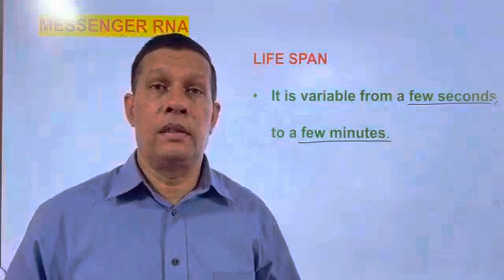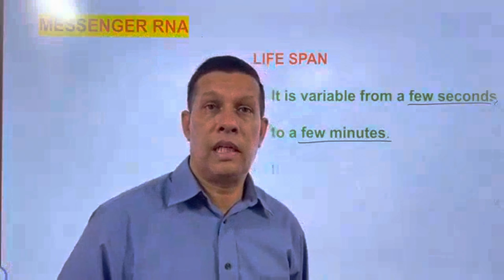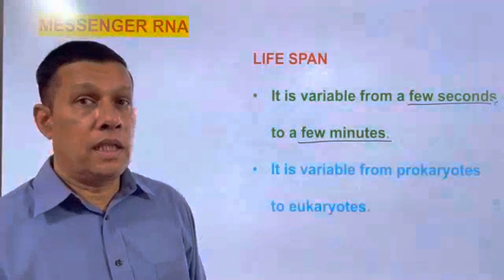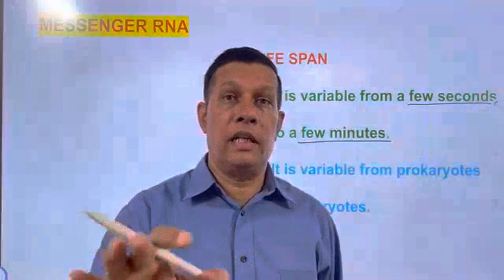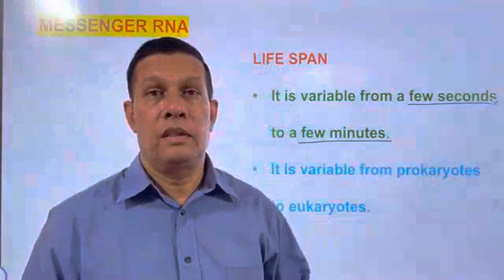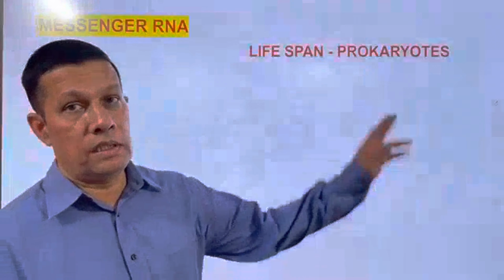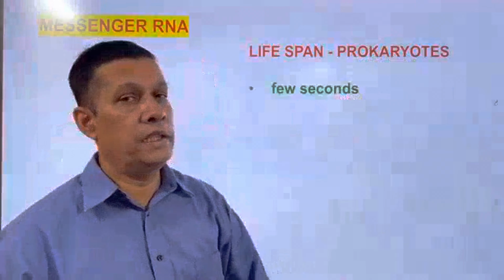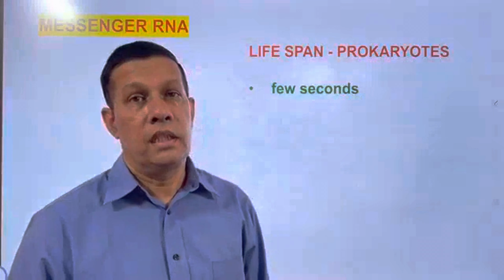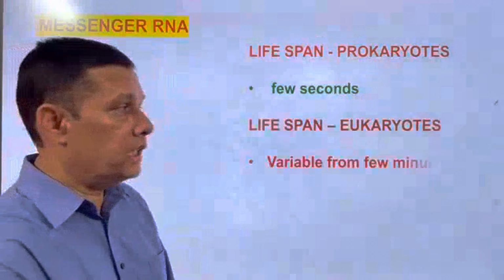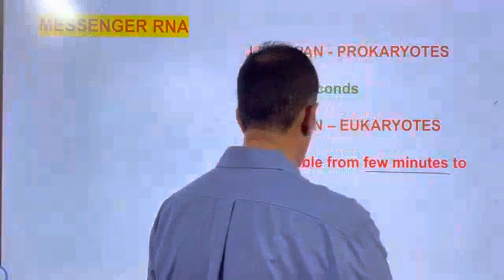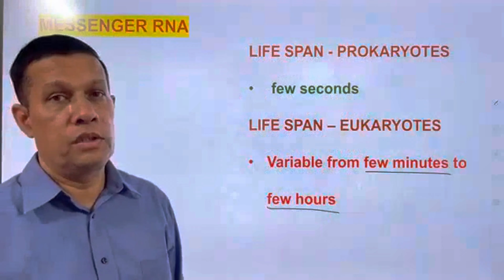And also variable from prokaryotes to eukaryotes. The lifespan of mRNA in both prokaryotes and eukaryotes is not the same. Now we will see the lifespan of mRNA in prokaryotes. It is few seconds only. What about eukaryotes? It ranges from few minutes to few hours. That's about the lifespan of mRNA.